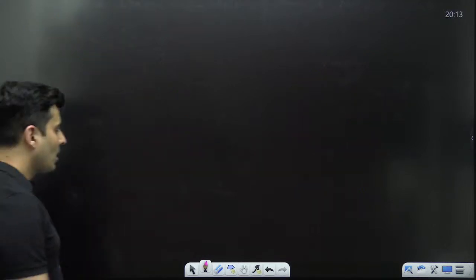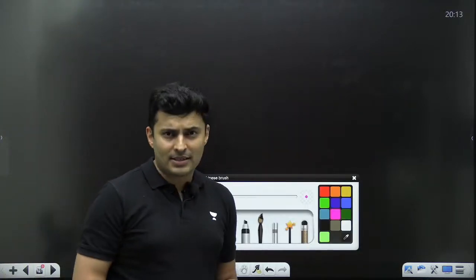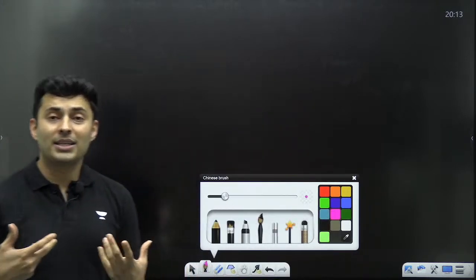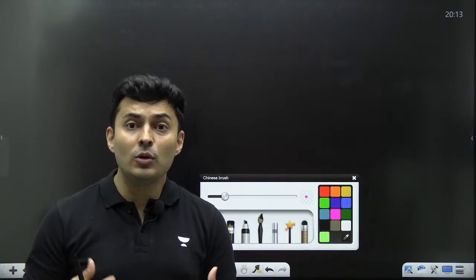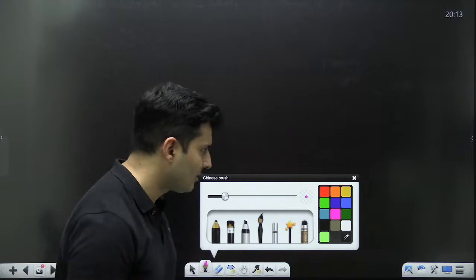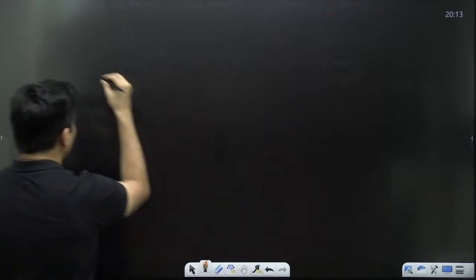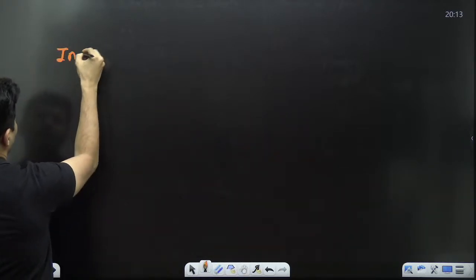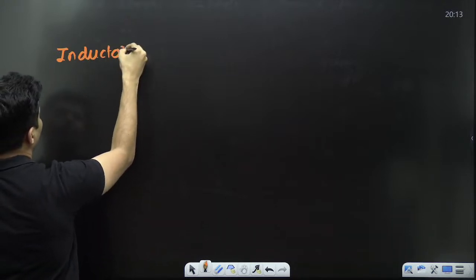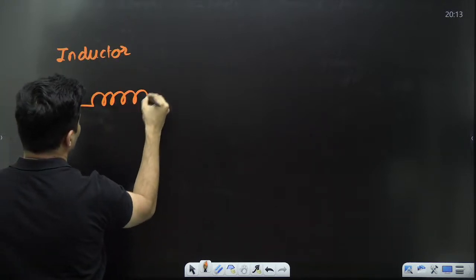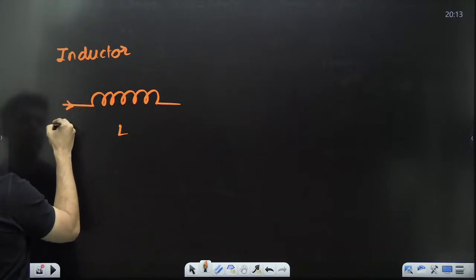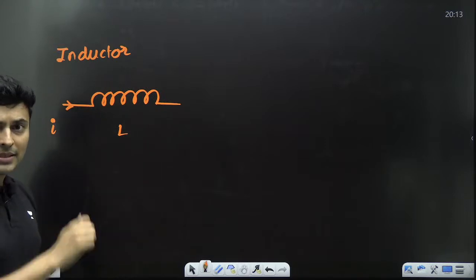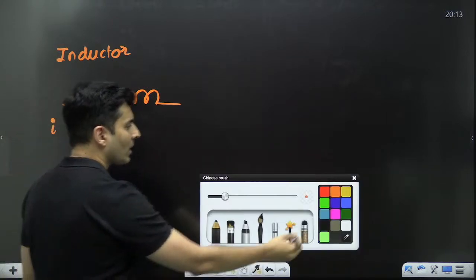Very nice. Now, once you know the flux using inductance and current, you can also find how much voltage, induced EMF, is created if the current changes. Now, if I have an inductor, by the way, the symbol of an inductor is something like this. Let's say the current flowing through it is I.